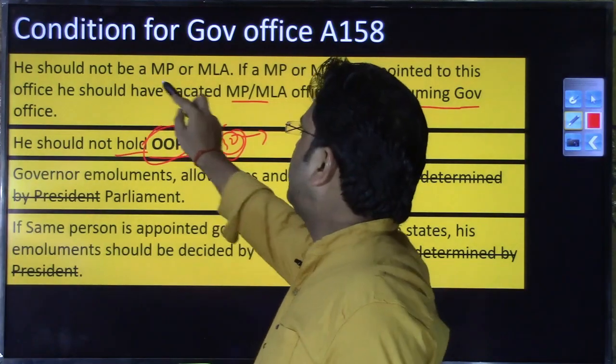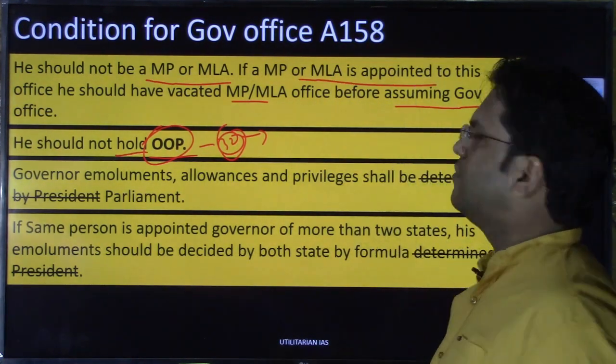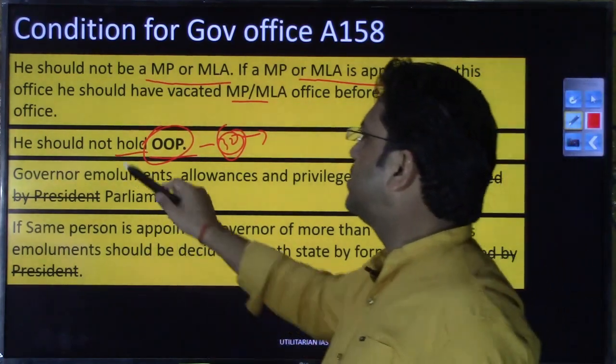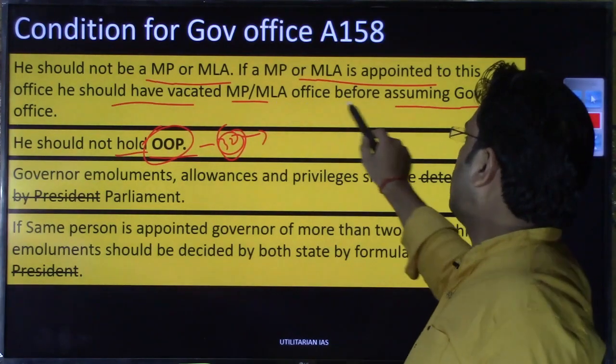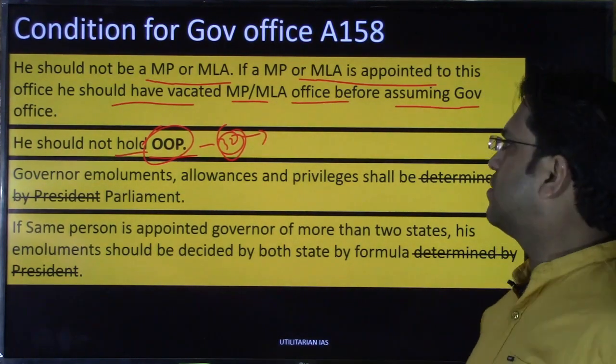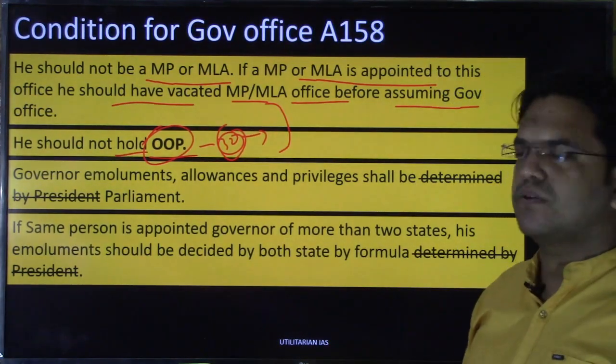If a member is appointed to the governor's office, he or she should have vacated that office before assuming the governor's office. So these are the two conditions that have been mentioned in the constitution.